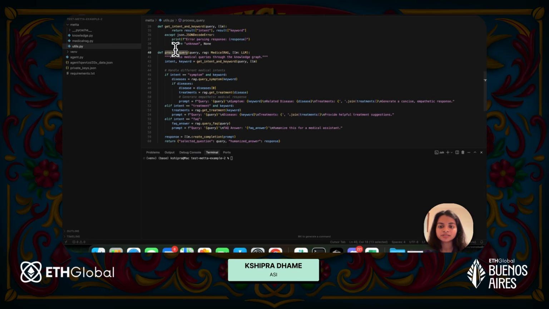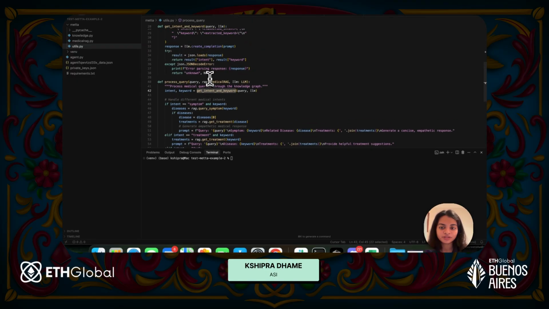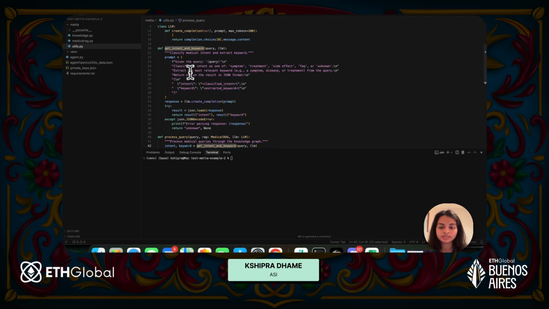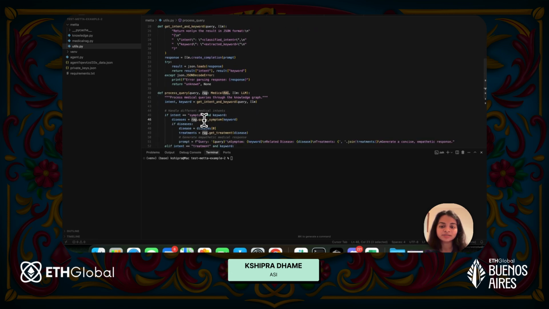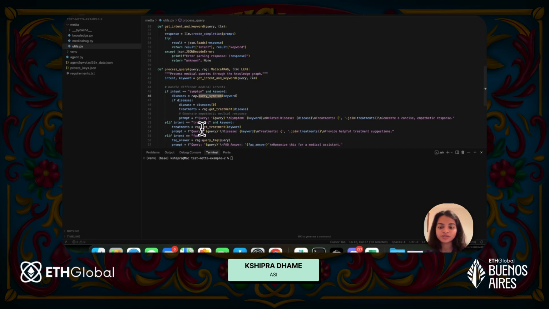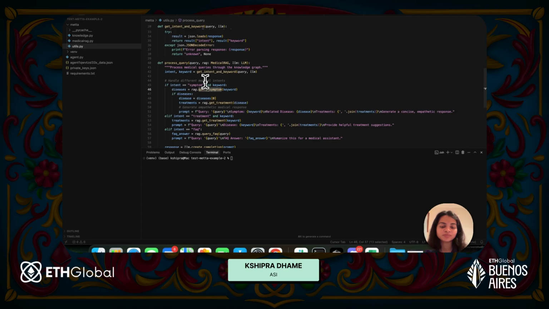What it does is it is trying to match the intent of the user. For that, we are using the ASI:One LLM. Let's say the user is giving me symptoms like flu or cold or cough. Then I know that the intent is symptoms. So I have to go ahead and query symptom, and then it will give me the disease for it. And similarly for treatment and FAQs. If somebody is asking me for treatment for a specific disease, I need to go and get the treatment for it.